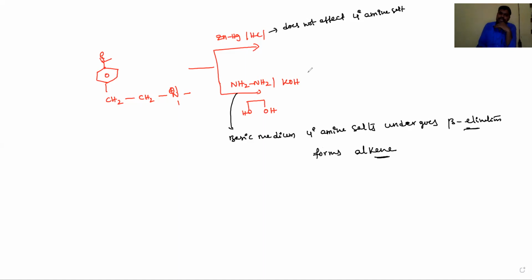Okay, forms alkenes. So now the resultant product will be that first one in the Clemmensen reduction. The product is only carbonyl group will be affected. Then the C double bond O group is converted into CH2, and that quaternary amine salt as it is.